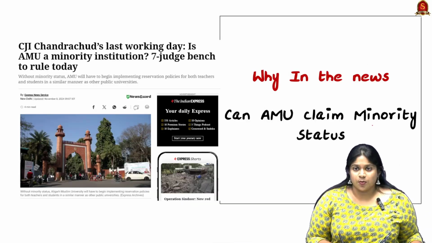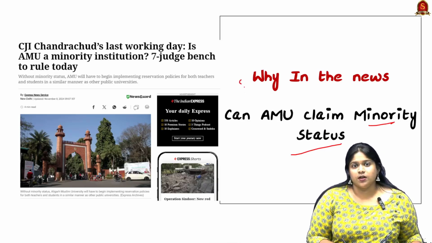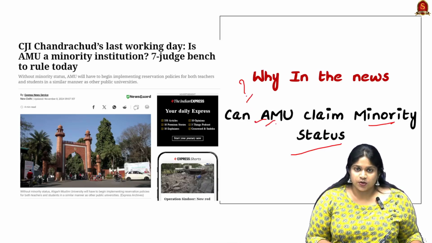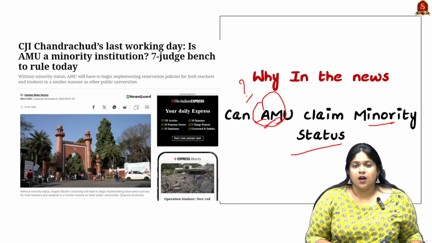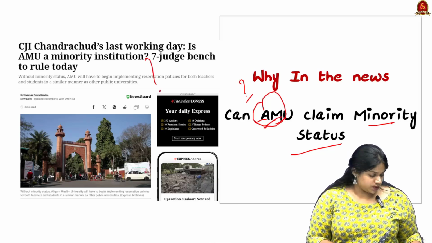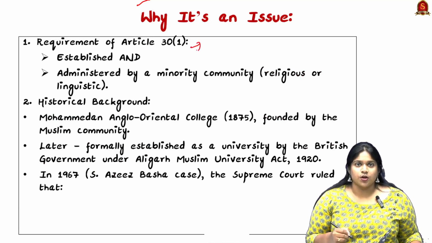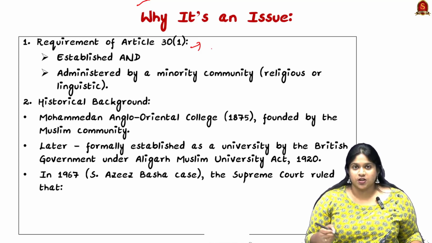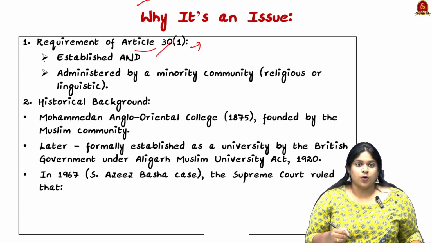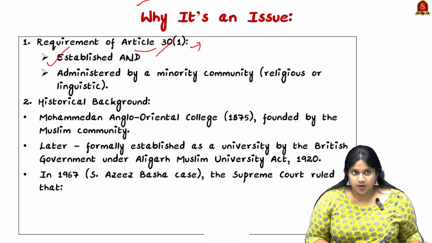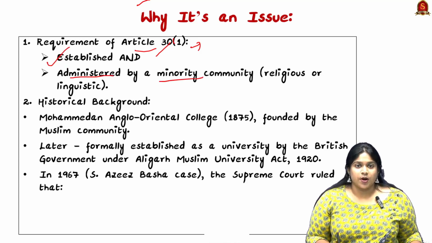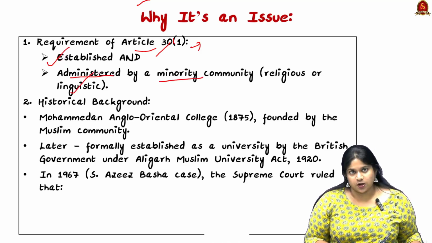Now the next topic is about minority status. Now why is it in the news? Because the Aligarh Muslim University wanted to claim their minority status, and that's why it was in the news. So what's the issue? The Aligarh Muslim University wanted to have minority status as an established educational institute. So for any educational institute to come under Article 30 clause 1 and attain minority status, they need to be established and administered by a minority community, which can be religious or linguistic in nature.